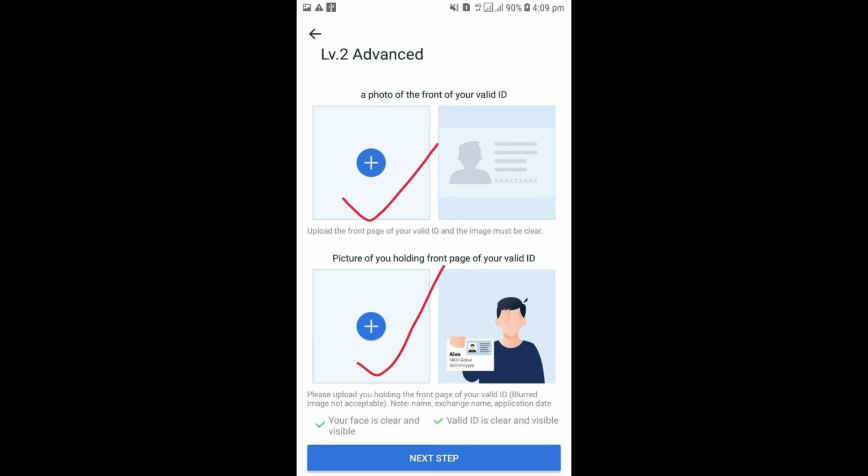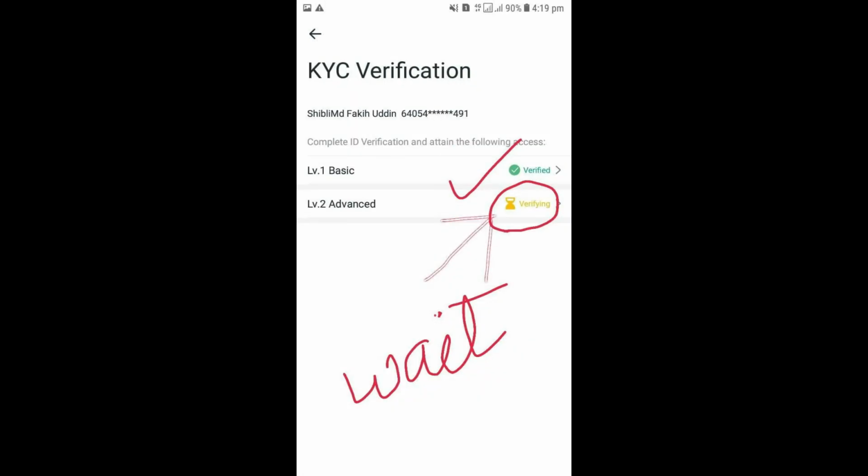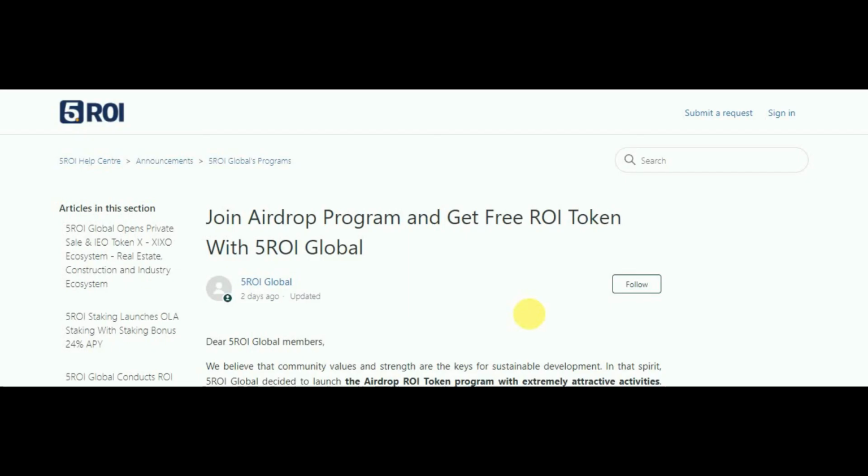You will find this page. Your basic level is already verified and advanced level verifying is in process. So wait for it. After verification you will receive 5000 ROI tokens. So it just takes few minutes to join this airdrop.